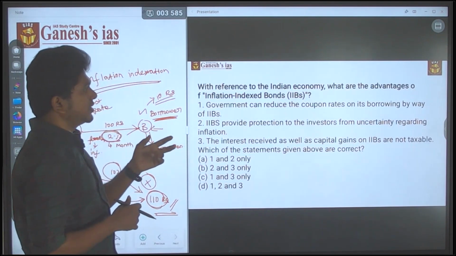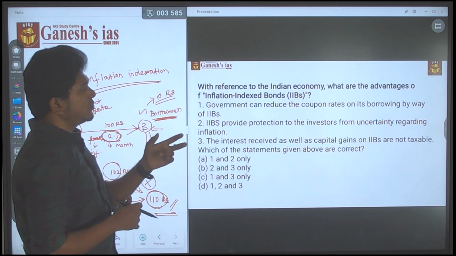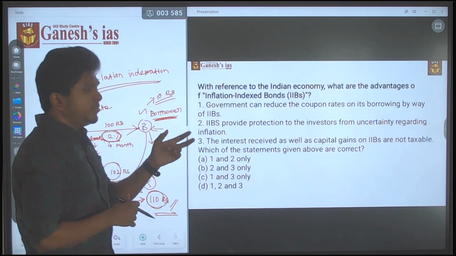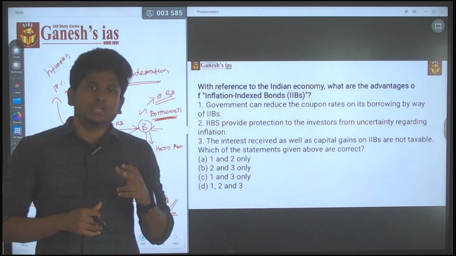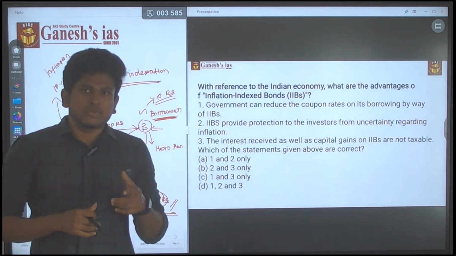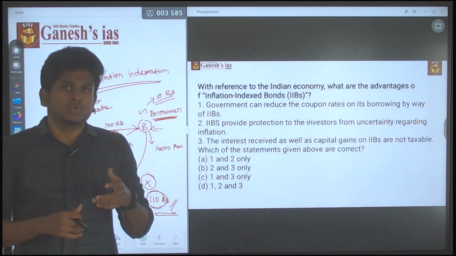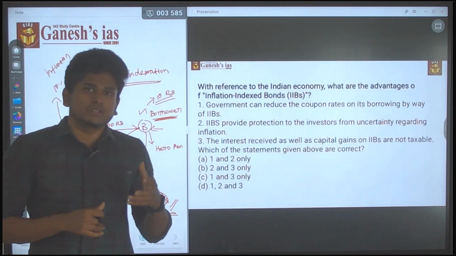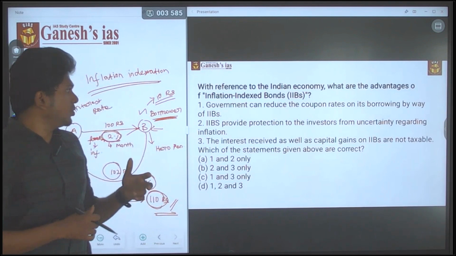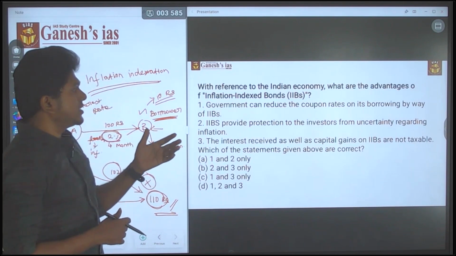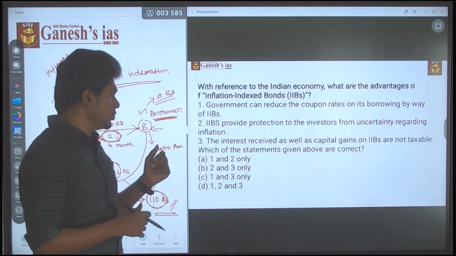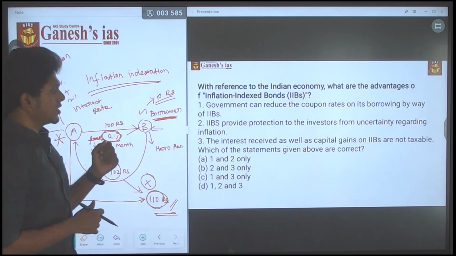Government can reduce the coupon rates on its borrowing by way of IIBs. I already said that the government is going to issue the inflation indexed bond, which means they have all rights to change the coupon rate for the bond. So the first statement is also correct. The government can reduce the coupon rate. Yes, it's true. Let's consider the third statement.